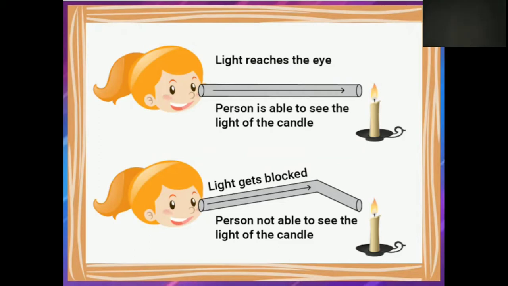Okay students, now you can easily understand by the activity how the light travels in a line. Let's get back to the class. Okay students, it is clear to you by the activity how the light is traveling in a straight line. Let's move to the next topic.